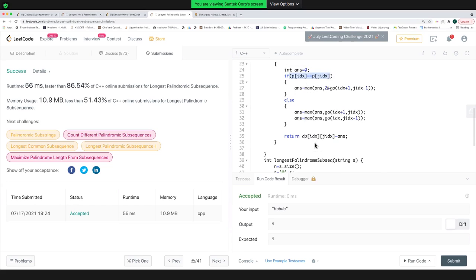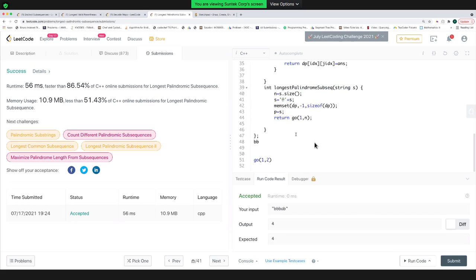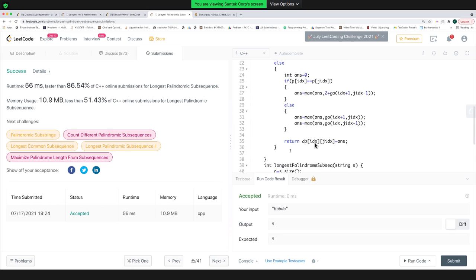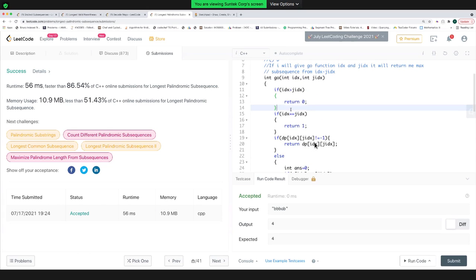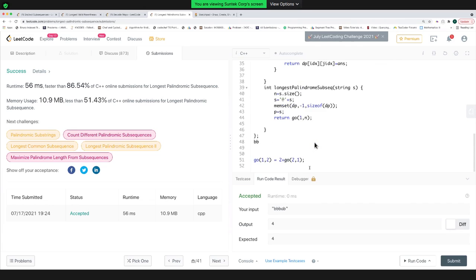And what it will do is it will do a 2 plus, which is equal to 2 plus go of 2 comma 1, right? Go of 2 comma 1. But there is no string that exists for this 2 comma 1, right? There is no string because this is the starting index and this is the ending index.